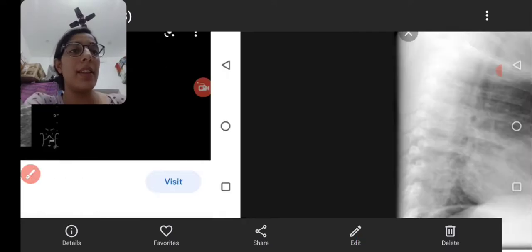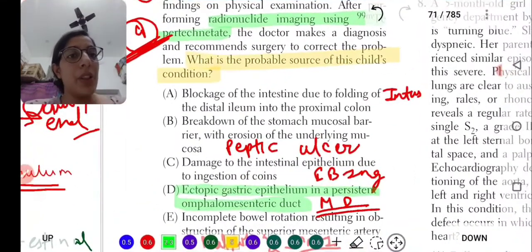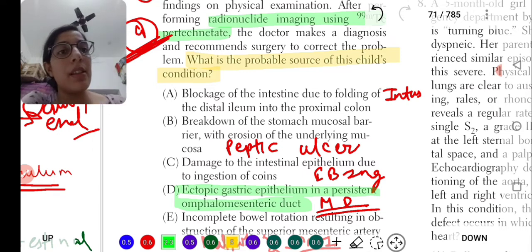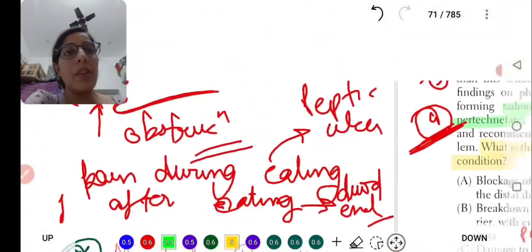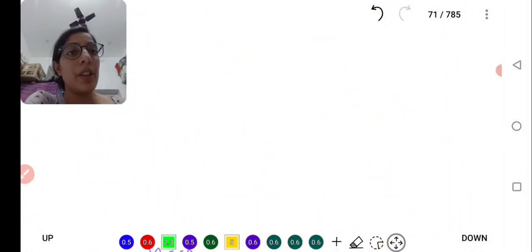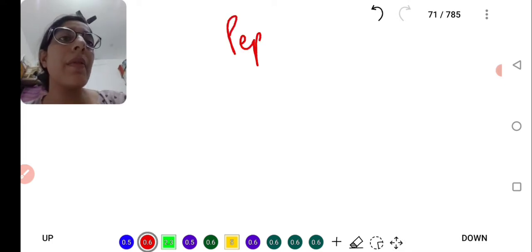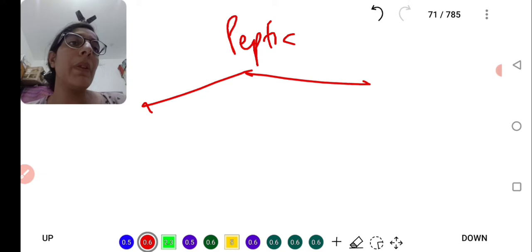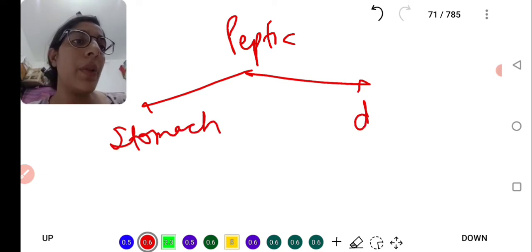Okay, let's again move towards the questions. Second is the peptic ulcer. What is happening in the peptic ulcer? There are two types of peptic ulcer. One is the stomach ulcer and the other one is the duodenal ulcer.